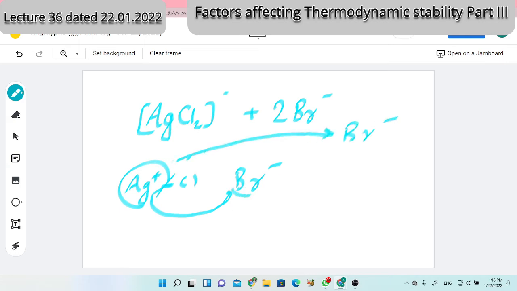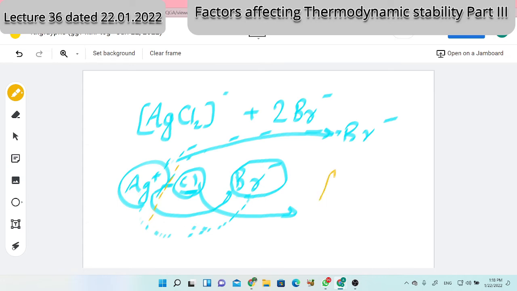By the same way, bromide finds that silver is doing friendship with poor chloride, and bromide will say to chloride, get out from here, and that chloride has to go out. So bromide is dreaming to form a bond with the silver ion. Both dreams, the dream of silver to form a bond with bromide and the dream of bromide to form a bond with silver, will result in a cleavage of this bond, and a new complex will form, and that complex is AgBr2 minus.